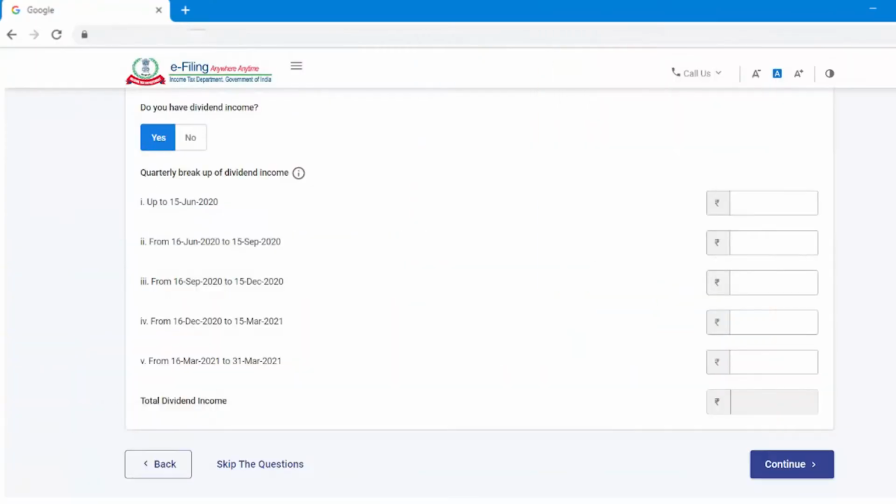Always check your Form 26AS to know the correct amount of income, because what you receive in your bank account would be after reducing your tax deducted at source, and it would be the balance amount. You will need to consider your income as the gross amount, which is before deducting this TDS. So report your dividend income correctly. You are also responsible to pay advance tax on your dividend income and report this dividend income that you have received every quarter in your income tax return, so that your advance tax liability is also computed accordingly while you file your income tax return.